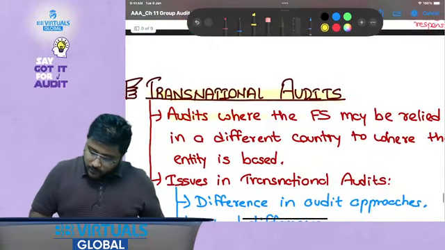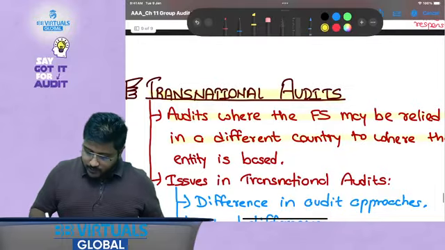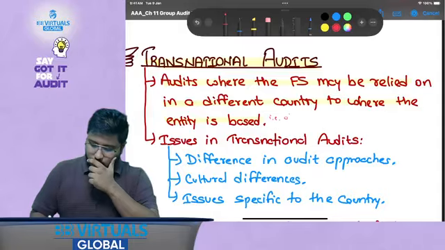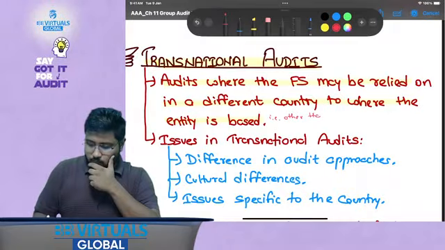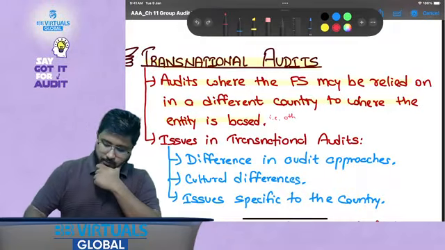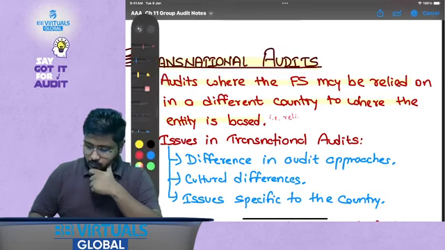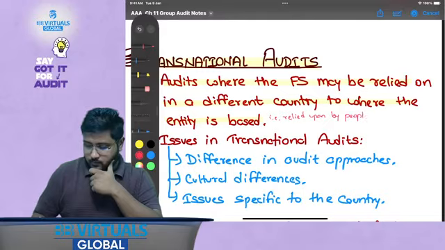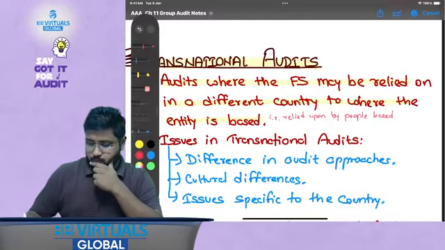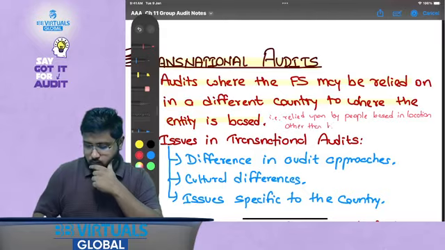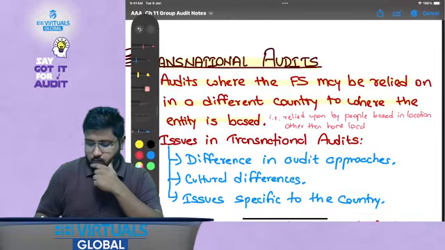So these are audits where the FS may be relied upon in a different country to where the entity is based, that is, relied upon by people based in a location other than the home location, okay.